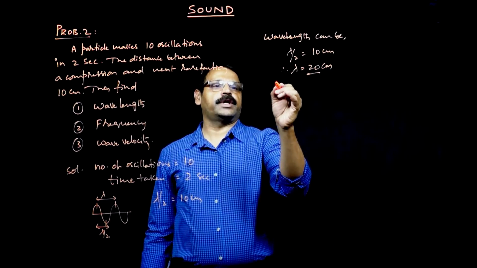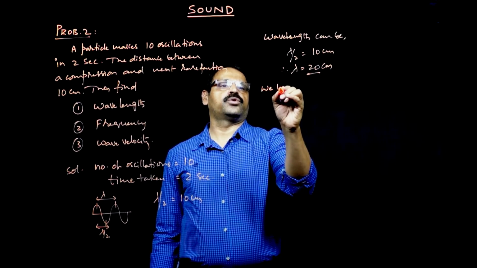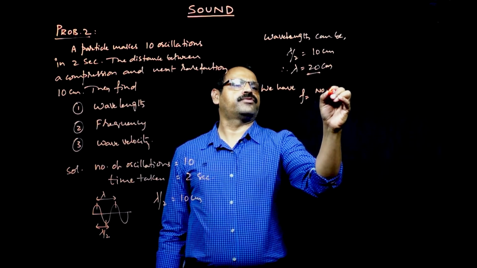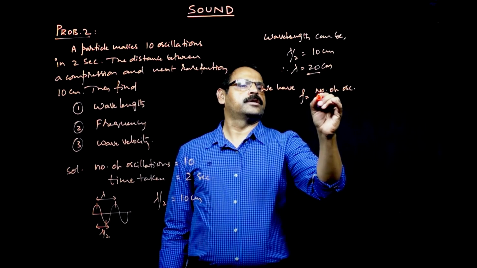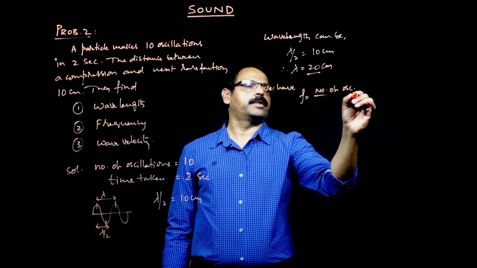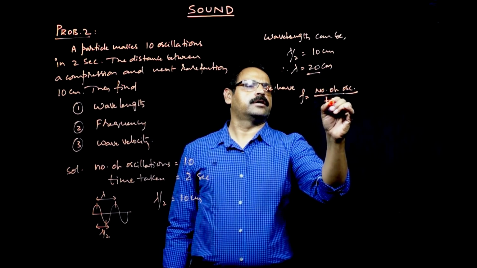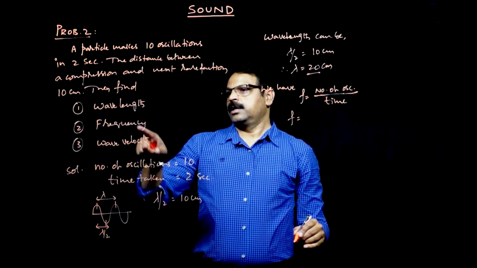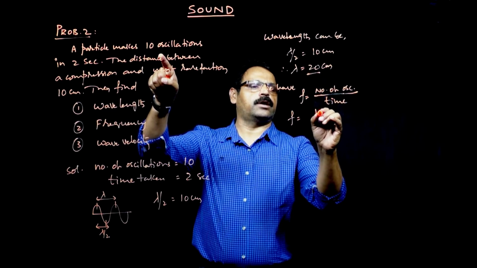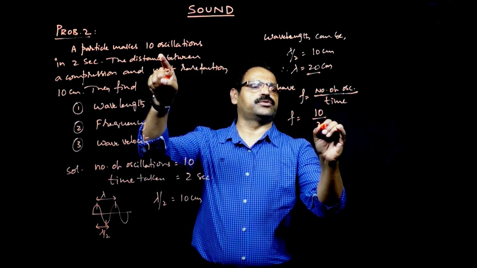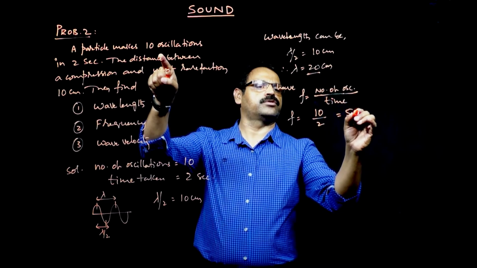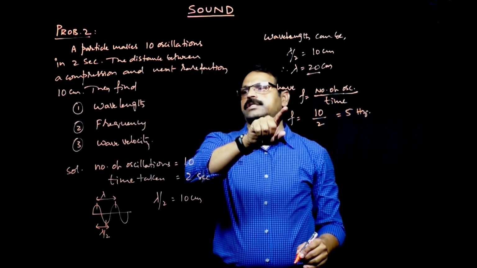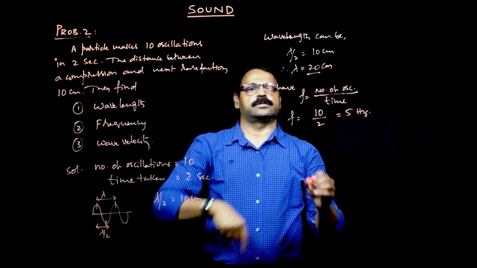Then comes frequency. So frequency is equal to number of oscillations by time. How many oscillations is it making? 10 oscillations. In how much time? 2 seconds. Therefore, it comes out to be 5 hertz. So the second answer is going to be 5 hertz.